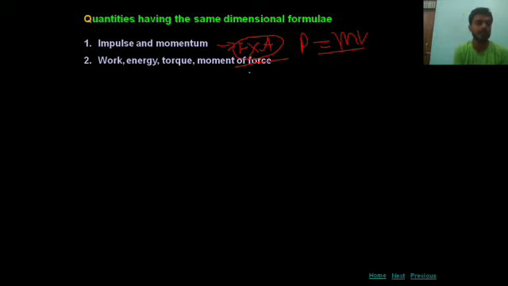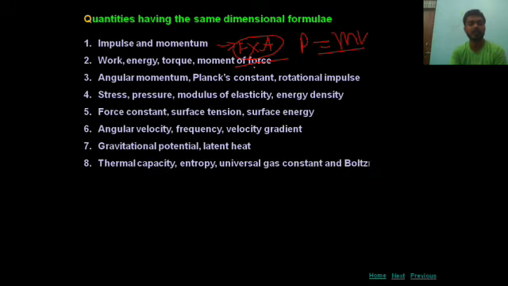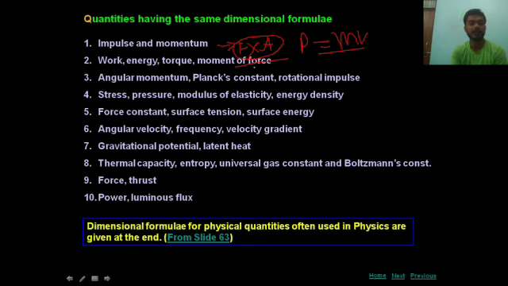Hence the dimension formula of these two will be the same, because these both are the same quantity, only their forms are different. Angular momentum, Planck's constant, there are so many examples, you can write down, students. These have the same dimension formula.